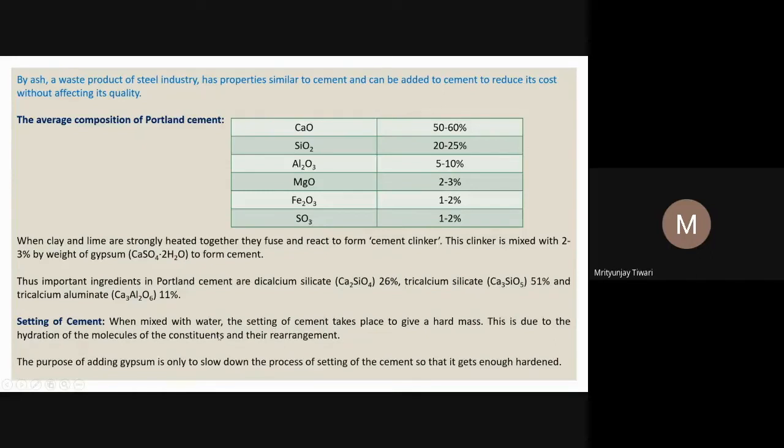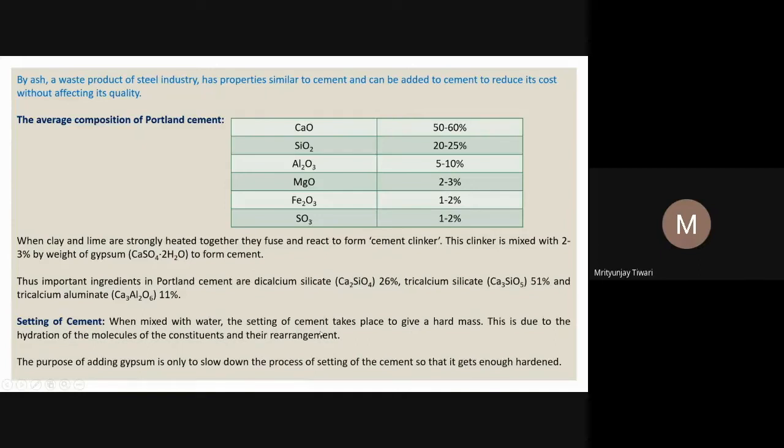So why does this become hard? Why on setting does it become hard? Because of the hydration of the molecules, these molecules get hydrated, and they also get rearranged.